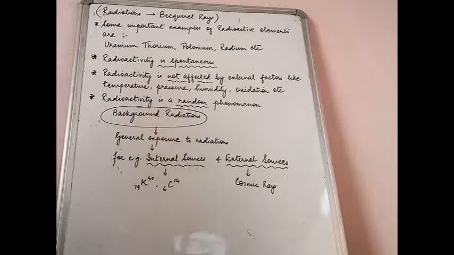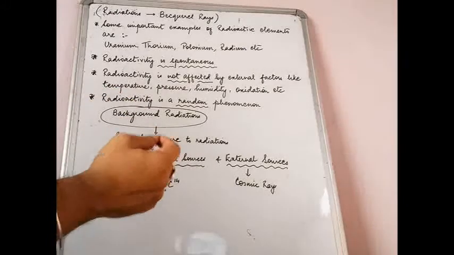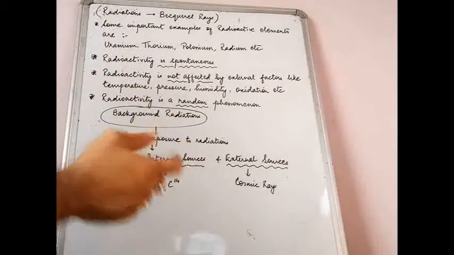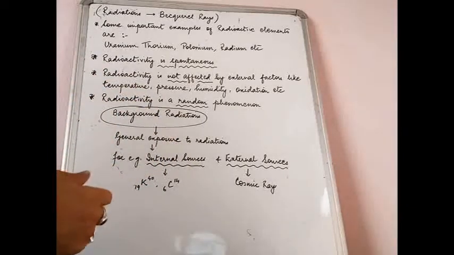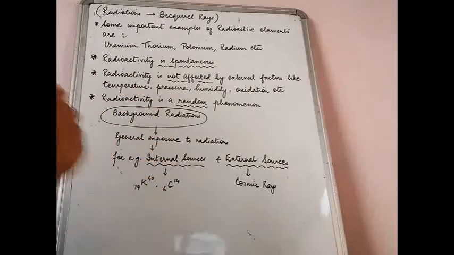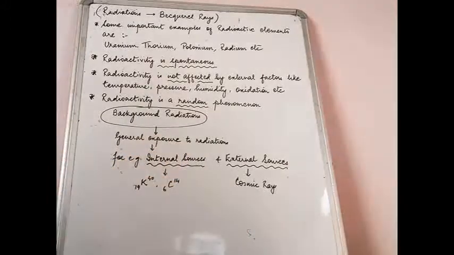So in uranium, I just showed you 92U238. So when you do 238 minus 92, you will find there are so many extra neutrons, and that makes it highly unstable and therefore radioactive.